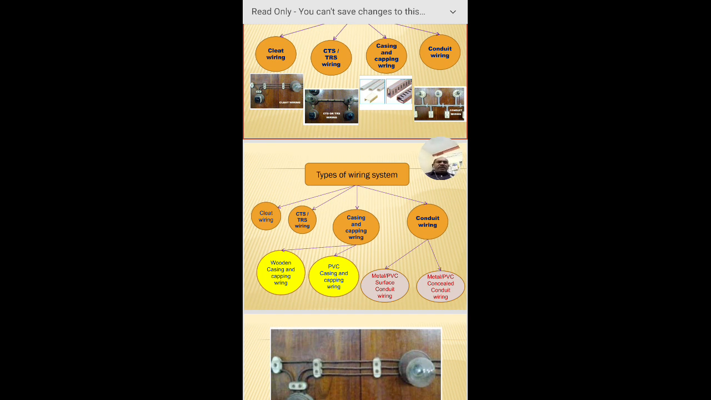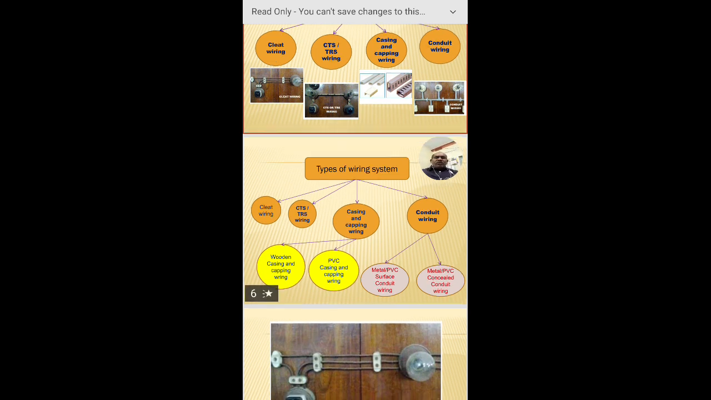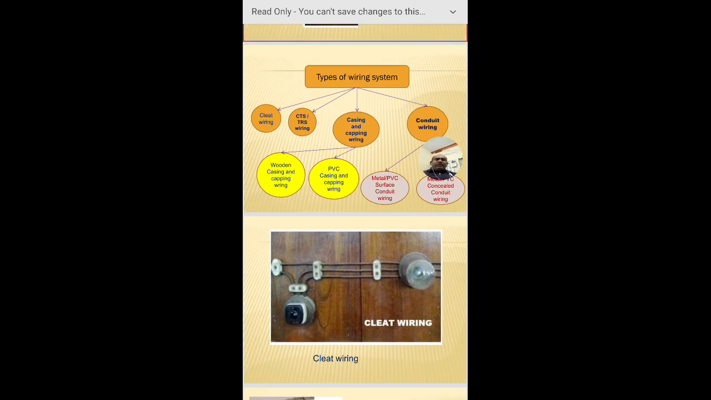The difference between metal and PVC: metal is generally used in industries or factories, whereas PVC is generally used in domestic and commercial shops, where the load values are less. Surface means the conduit appears outside, whereas concealed means it is placed inside the wall by taking some precautions. Now you can see once again the cleat wiring system.